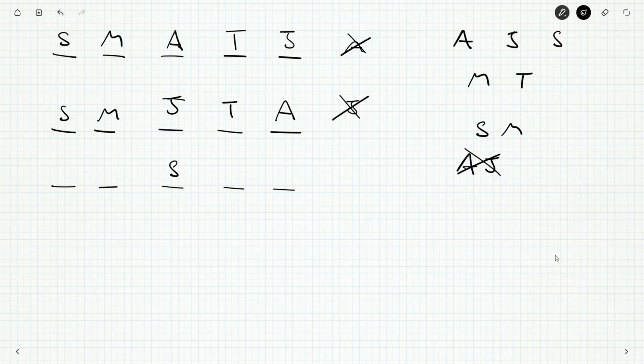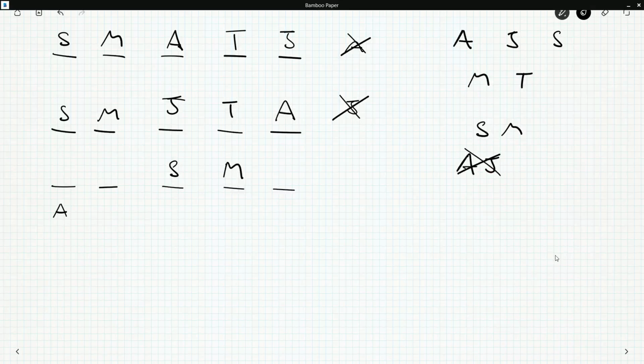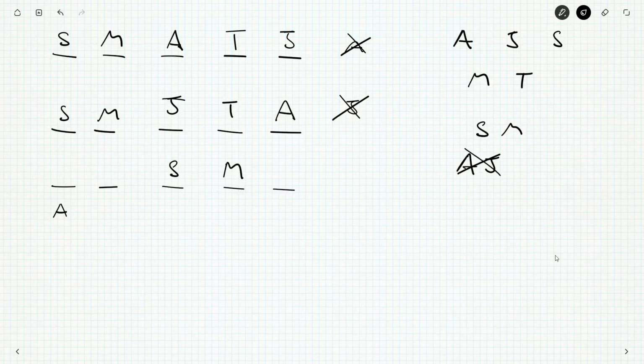Okay, how about Sally? Can we get Sally in the middle? Well, Sally needs to be next to Mike, so maybe we put Mike here. Now, we can't put Andy and Jen like this, because then they'd be next to each other. So they've got to be separated. Maybe we put Jen over here. Andy goes here, and we can put Tom where we want, because Tom doesn't seem to have any particular attachment or hatred for anyone. So the answer's not Sally, because here's a situation where everything they've told us is true, but Sally's in the middle.